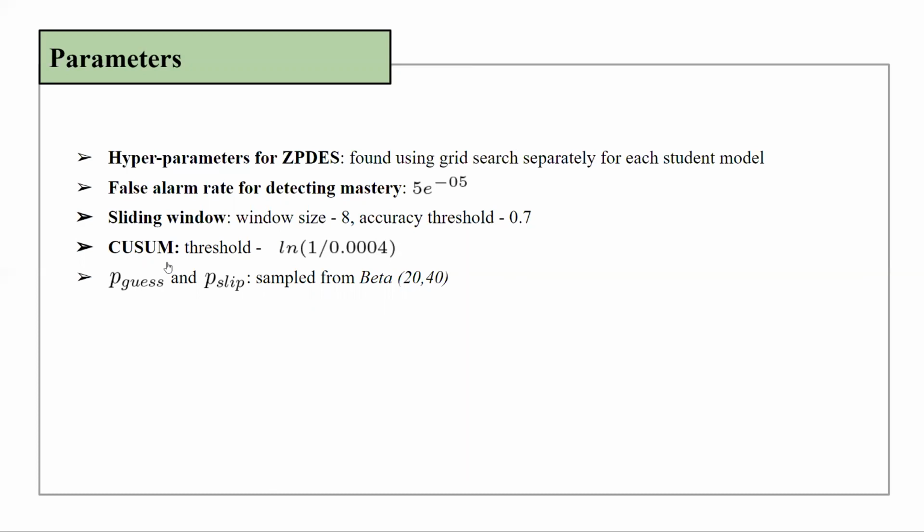For QSUM, the threshold H was set as ln e to the power minus e to the power 4, and PGUS and PSLIP for each concept were sampled from beta distribution with parameters 20 and 40.